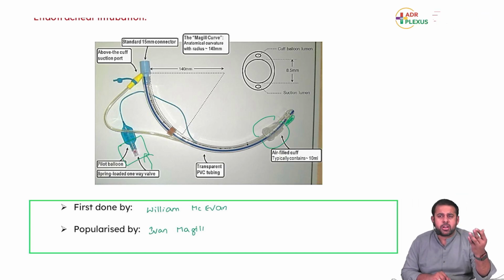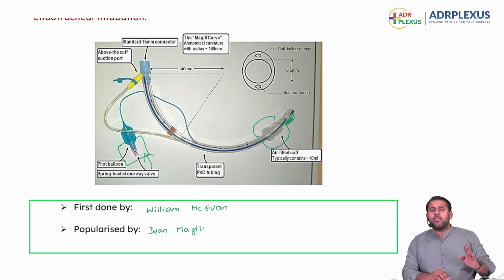Laryngeal mask airway by Archie Brain, and the image is important. Then endotracheal intubation, first done by William McEwen and popularized by Ivan Magill. So that's it.